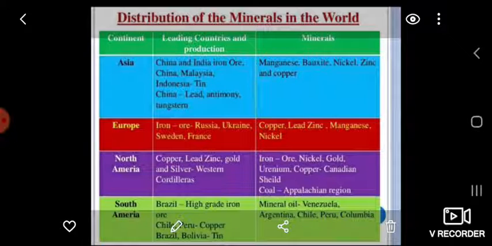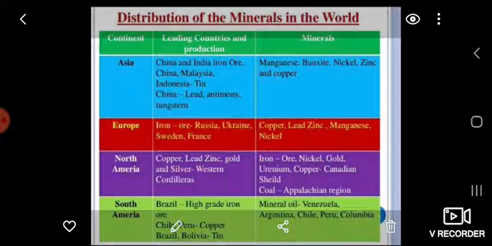North America. The mineral deposits in North America are located in three zones: the Canadian region, north of the Central Great Lakes, the Appalachian region, and the mountainous regions of the West. Iron ore, nickel, gold, uranium, and copper are mined in the Canadian Shield region. Coal is found in the Appalachian region, and the Western Cordilleras have vast deposits of copper, lead, zinc, gold, and silver.